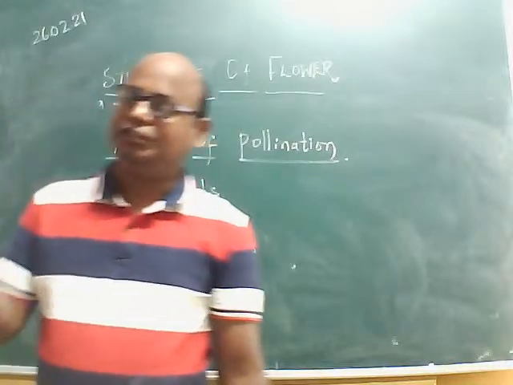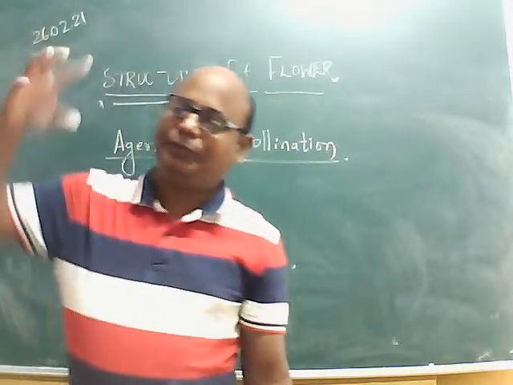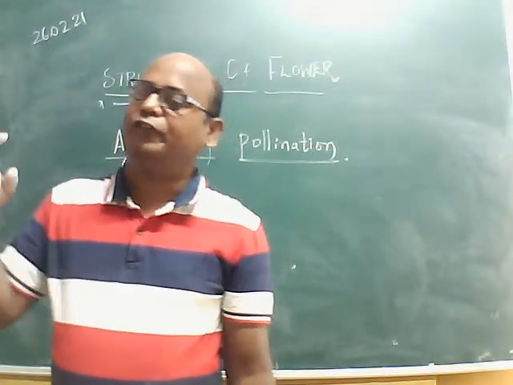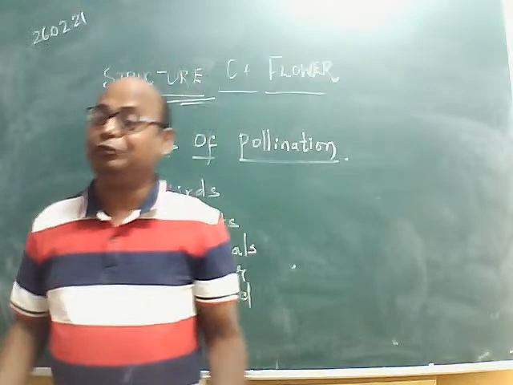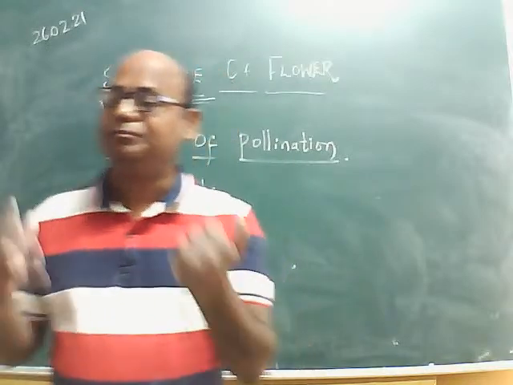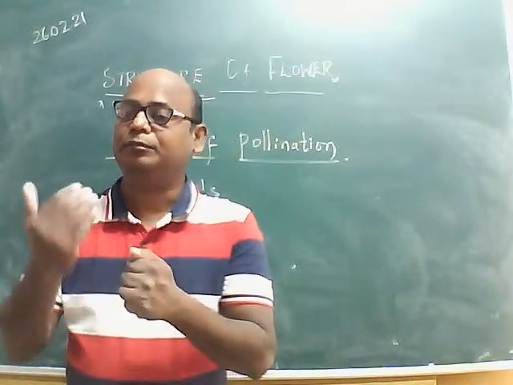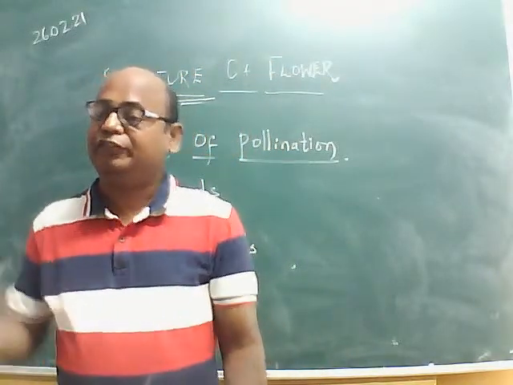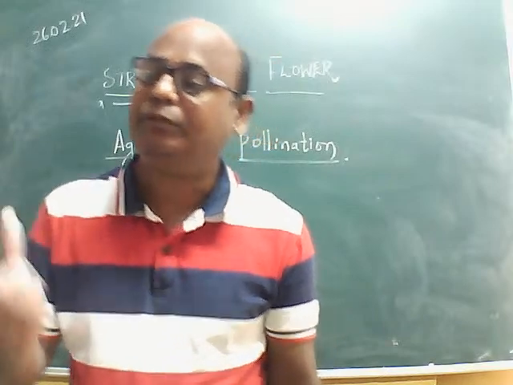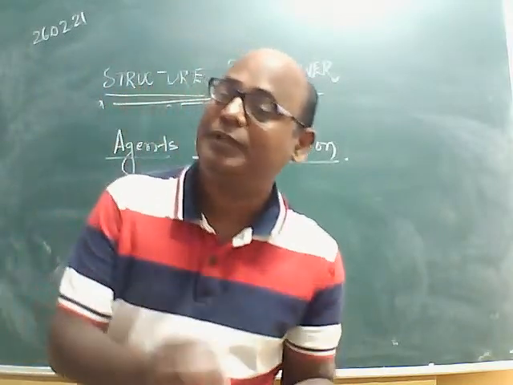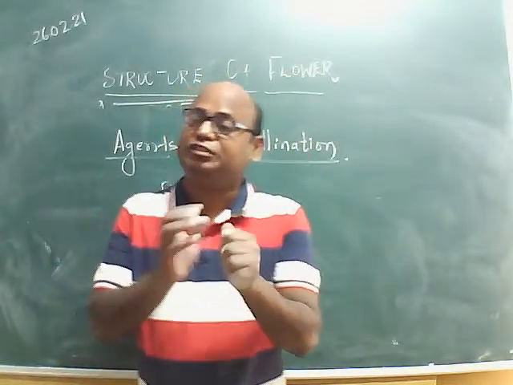You might have seen such birds which hover at one place, and you will find these small birds often visit flowers. Why do they visit flowers? It is a symbiotic association where both the partners get benefit. They visit the flower to suck the nectar, so they get food.